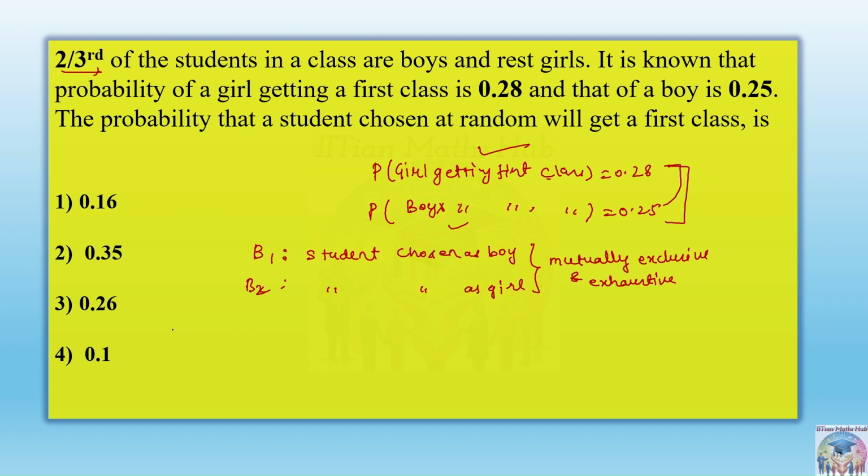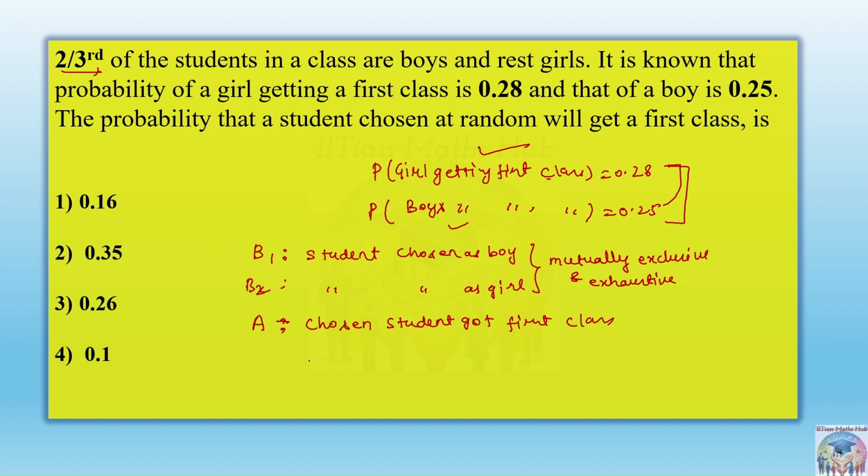So let's say one more event we have to define here, that is getting a first class, right? Because choosing a boy and getting a first class are two different things. So A is the event that the chosen student got the first class. This all is coming from the question only. They already said that there is a boy, there is a girl, and they have got first class.